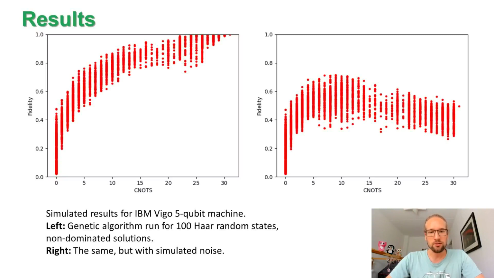So this is without noise, and then when we add the noise in, we get a graph that looks something like this. So we can see that for the longer circuits with more CNOTs, the fidelity drops down quite significantly. Whereas for the shorter circuits, obviously the errors are not that bad, and we can see that in the case of noise, we do get some kind of maximum for the fidelity here at this point. So for some shorter approximate circuit, we achieve the best physical fidelity.